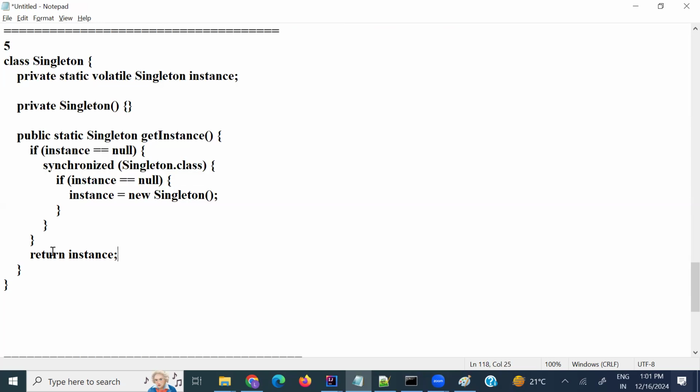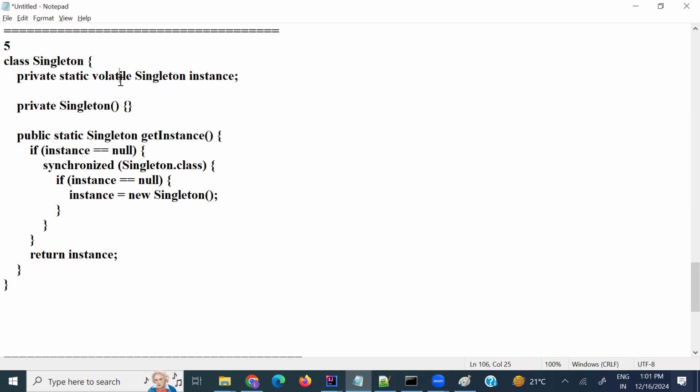And return the instance. That's it. But what is the volatile? The volatile keyword in Java is a modifier for variables. It ensures visibility and ordering of changes to those variables across the threads in a multi-threaded environment. It is a part of the Java memory model.